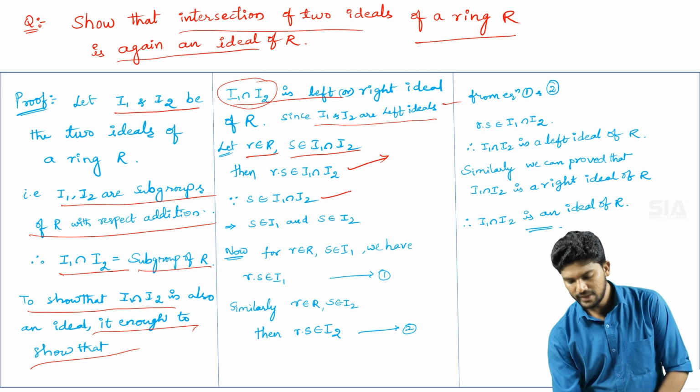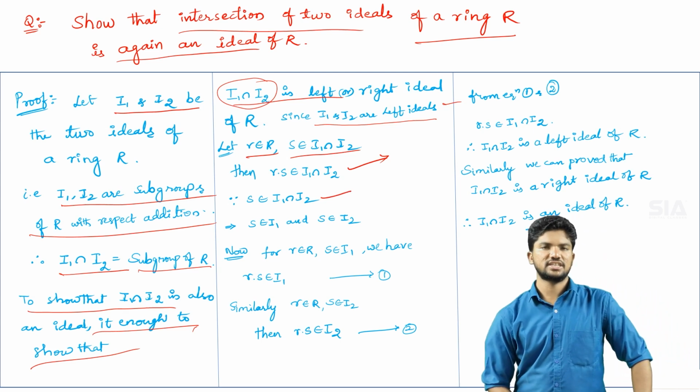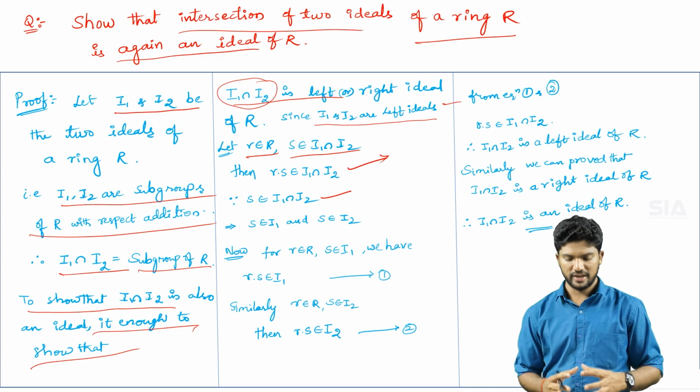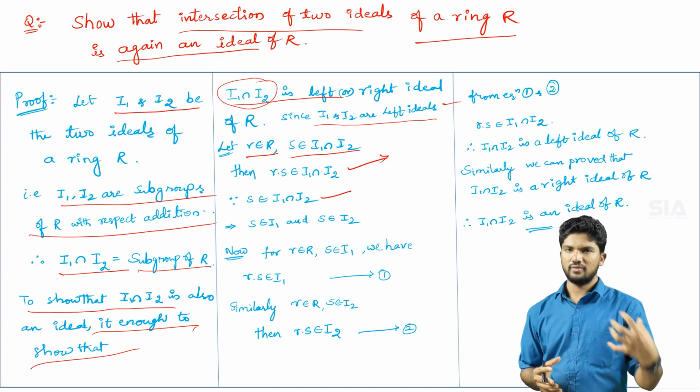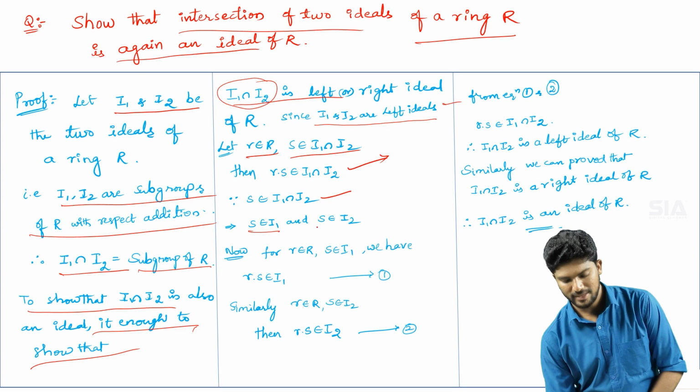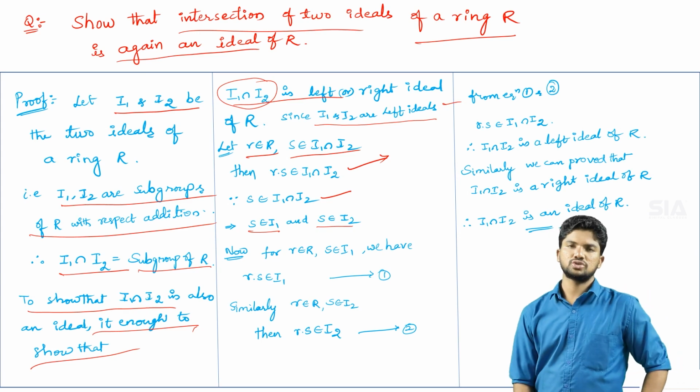Okay, since we have s belongs to I1 intersection I2, that means s is the common element for those ideals. Whenever we have an intersection and one element, that element is common to both of them. So therefore s belongs to I1 and s belongs to I2.